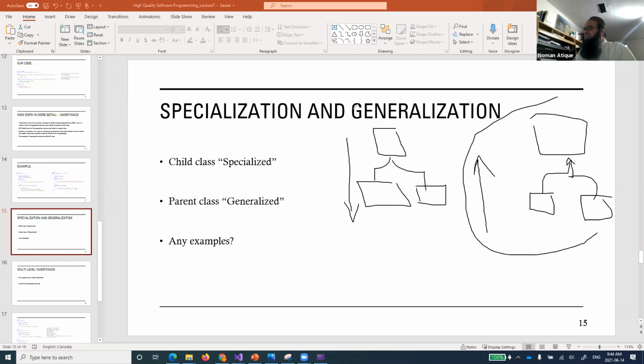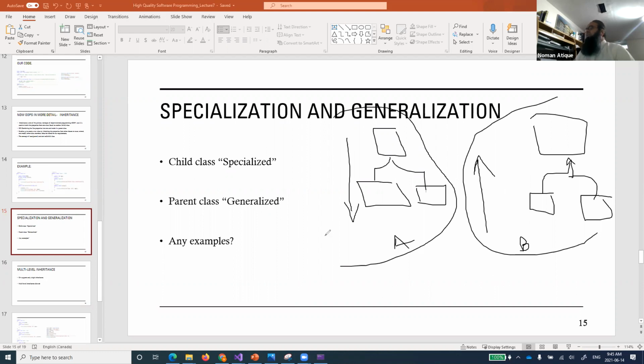Can anyone tell me which one is specialization, which one is generalization? Out of these two circles, let's call them A and B, which one is the specialization, which one is the generalization? Is A generalization or specialization? Those who are familiar, then I'll tell you. Is A specialization or generalization, or B? Can you mention which one you are talking about, A or B?